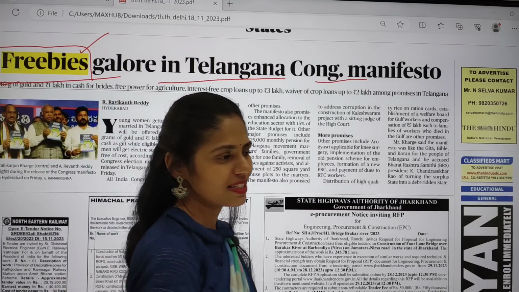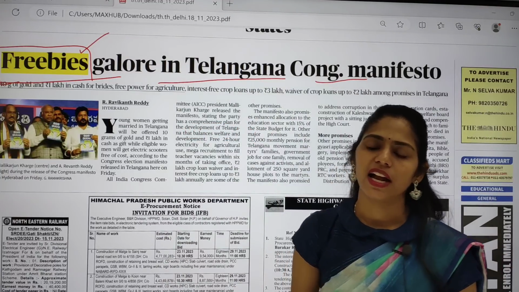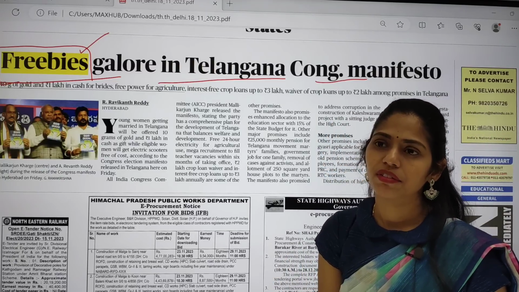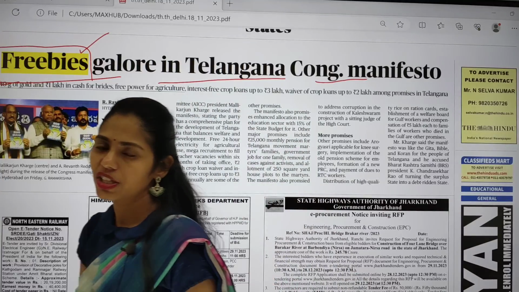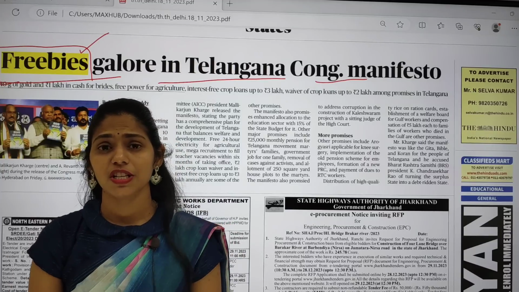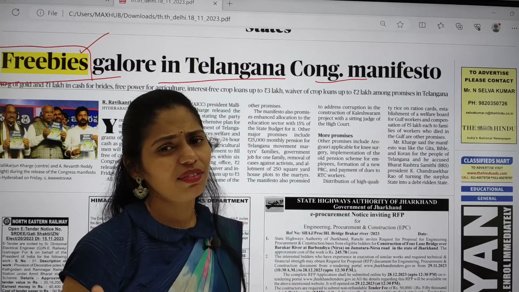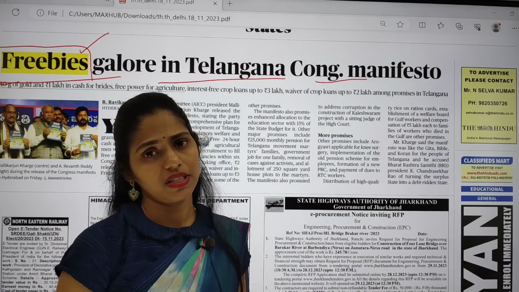Freebies means nothing but that here the government says, in election campaigning, that if we come to power, we will be giving you cylinders for 500 rupees. We will be giving you the pension, and we will be giving you laptops, washing machines, dishwash bars, etc. Things like that, which they say, will come under freebies.